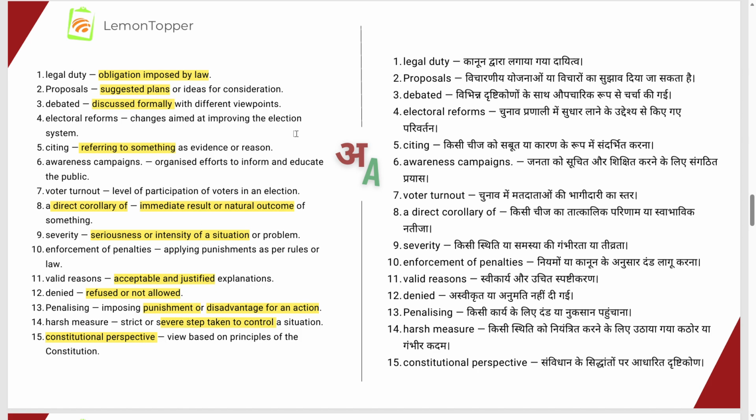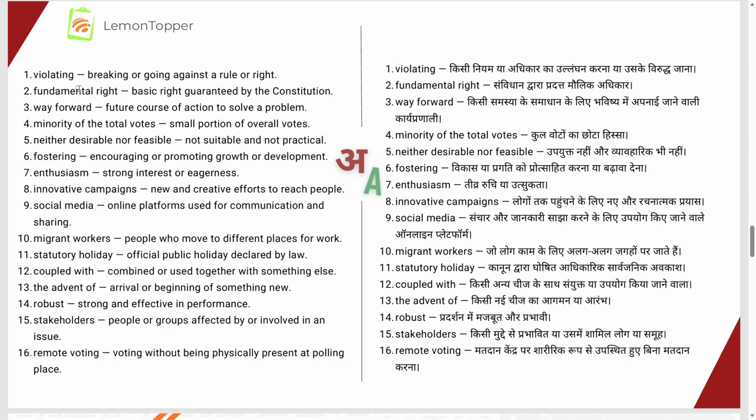See, and we have given the Hindi meanings too. We have given very basic meanings, and we have even repeated certain words like voter turnout and proposals, which are also very basic words. The idea behind it is that no one should be left out in getting the meaning from a particular article. Hope you understand the idea behind giving each and every word, to the maximum extent possible, from an article that an aspirant might be looking for, right? Next, moving on to the next set of words.